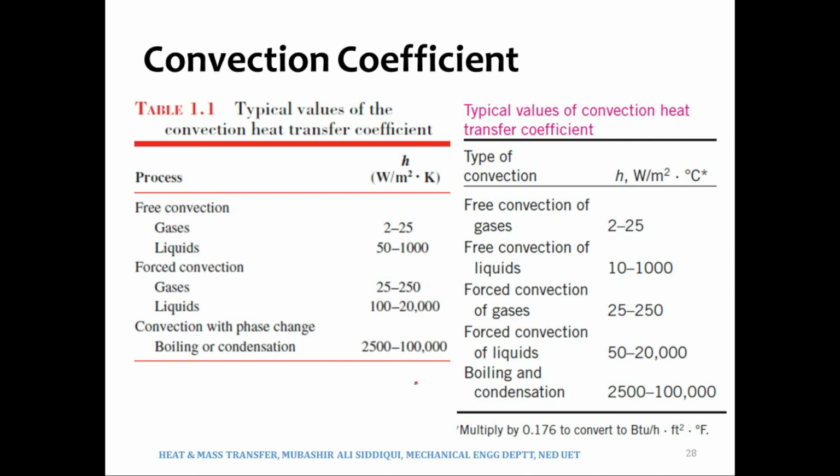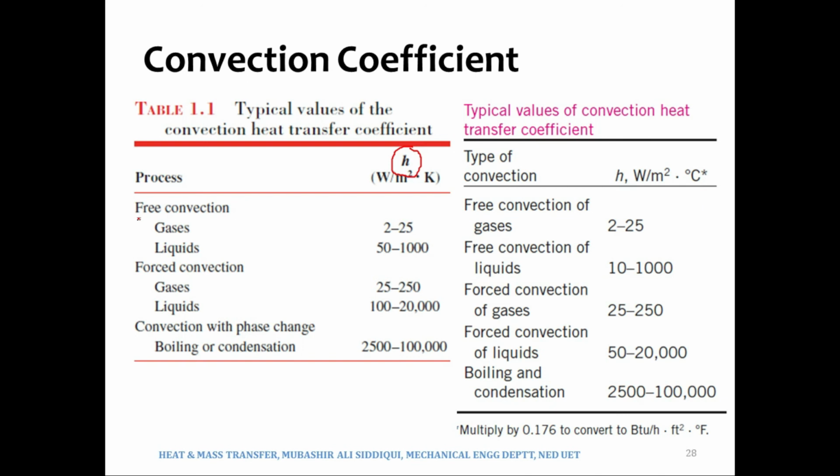The last thing before we end convection are some values of H. See, in convection heat transfer, a major job is to find out H, and this is what we would be doing for almost all the time in convection. We would be having various cases such as the fluid flowing over a surface or through a cylinder or outside a cylinder, etc., and then we will be finding out the values of H for various cases.